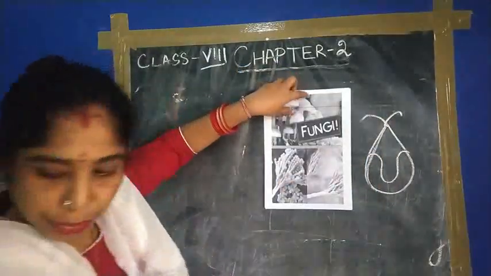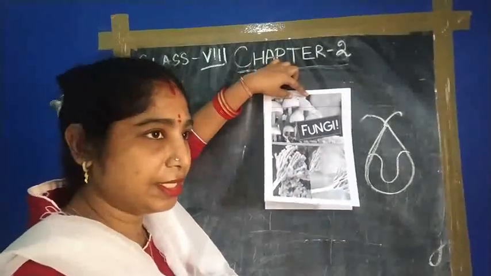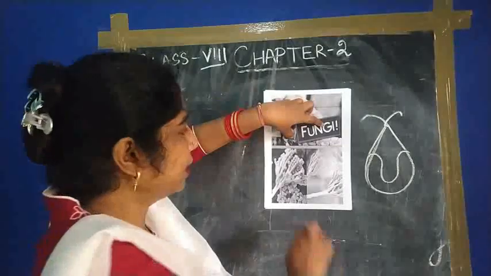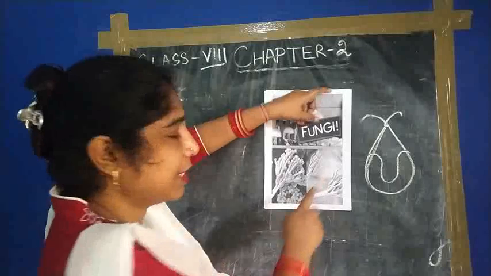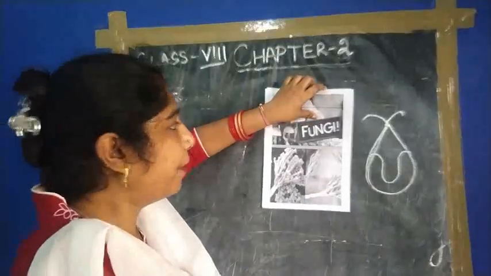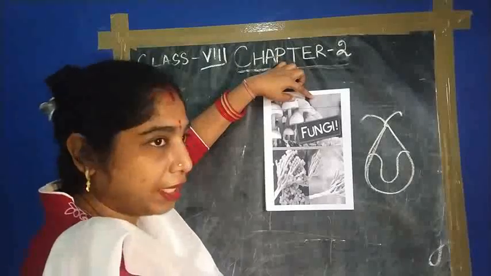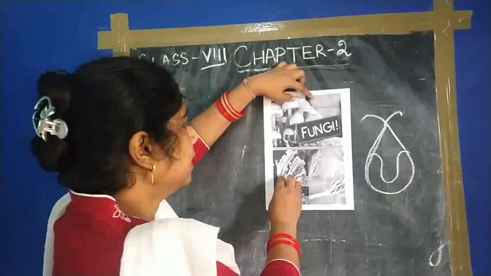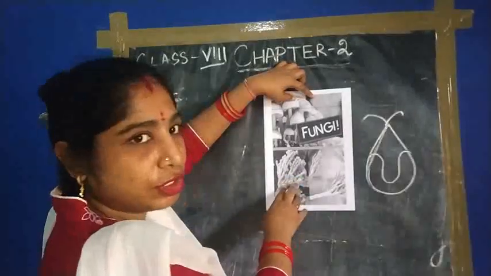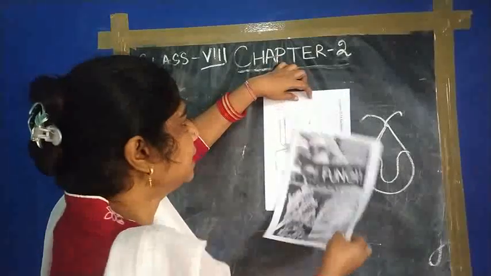Then come to the fungus. The edible fungus we know is the mushroom, and these are Penicillium and this is Aspergillus. These are the structures of the fungus. This one is the edible fungus, mushroom. We are taking it as food. Penicillium, what is its use, we will discuss later on. This is another structure, Aspergillus.